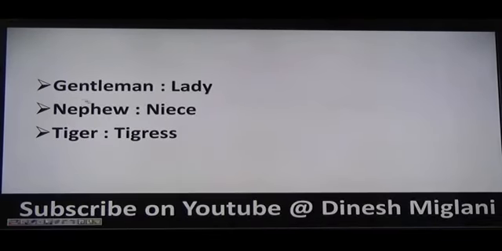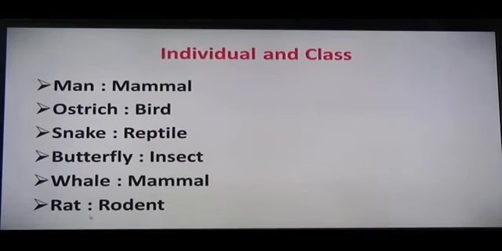Next is gentleman is to lady, that you know that. Nephew is to niece, right? Tiger is to tigress, right? So they are basically masculine and feminine. Okay. Let's have the next type, individual and the class, right? Man, the whole class of man is called mammals. Whole class of man is called mammals, right?